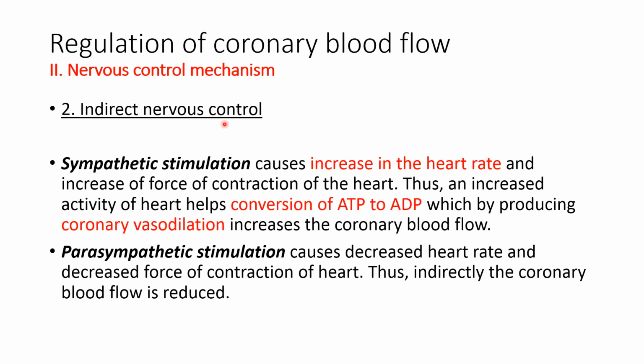Indirect neural control mechanism explains the indirect role of the autonomic nervous system in the control of coronary blood flow. For example, sympathetic stimulation causes an increase in the heart rate as well as in the force of contraction of the heart. Because of the increased activity of the heart, there is increased conversion of ATP to ADP, which increases formation of adenosine. Adenosine produces coronary vasodilatation, which increases coronary blood flow. So sympathetic stimulation indirectly increases coronary blood flow by producing coronary vasodilatation.